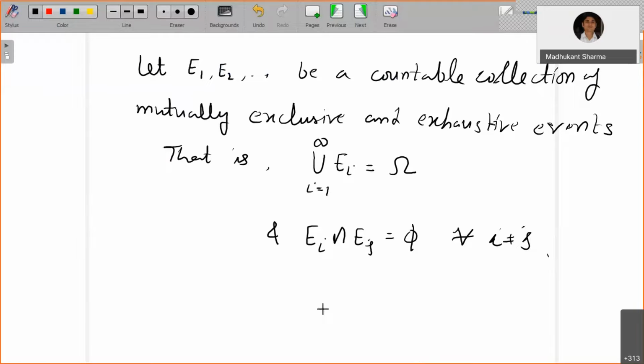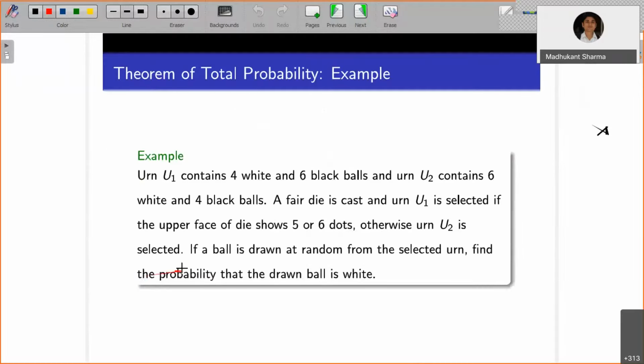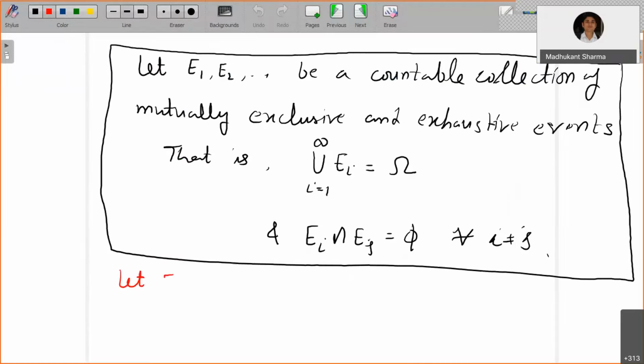So this is the definition of mutually exclusive and exhaustive events that you can refer to. Now let E be an event.